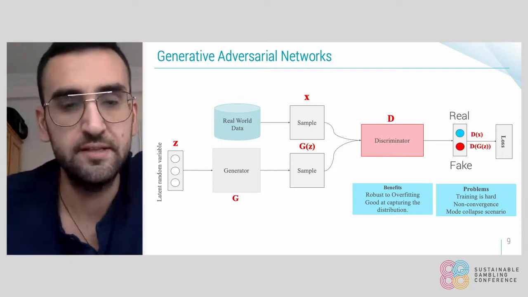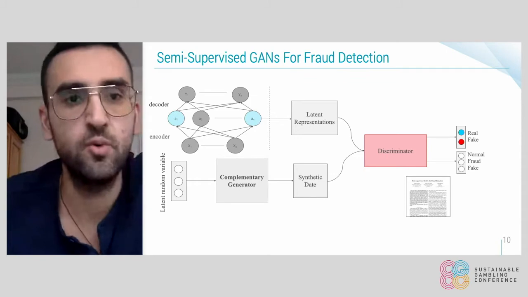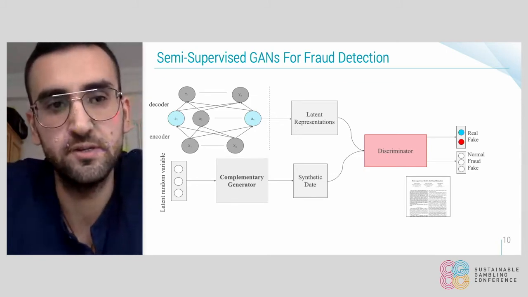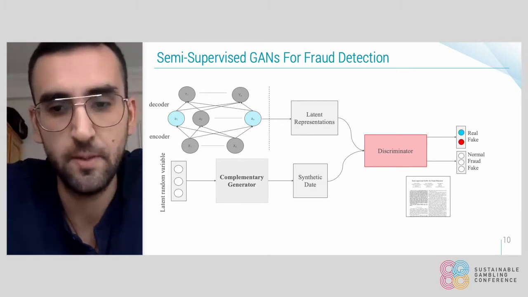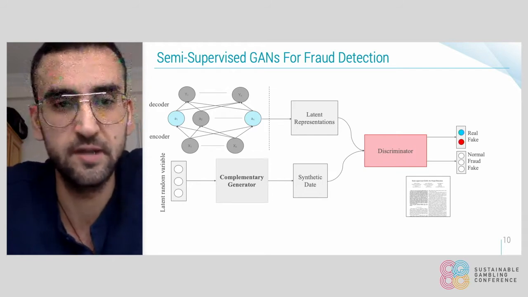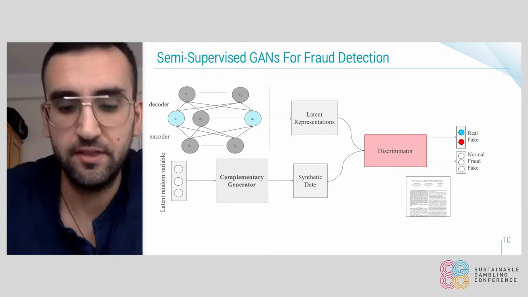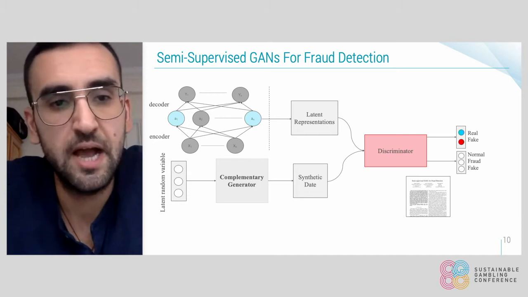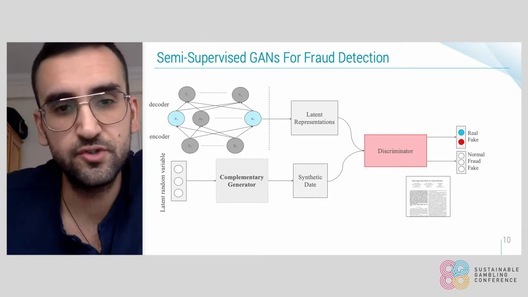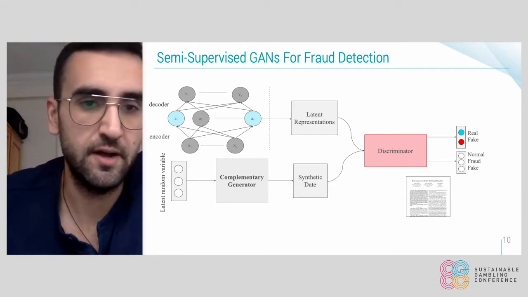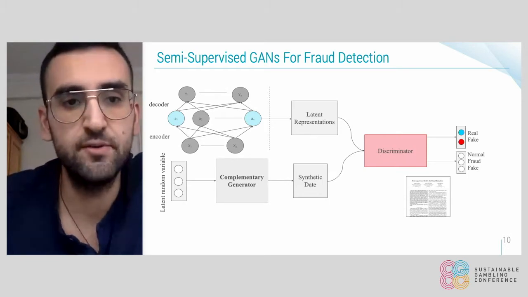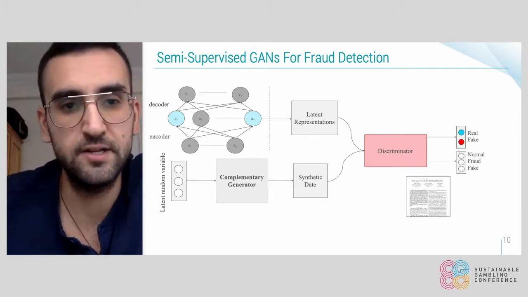So having that in mind, we proposed a new architecture based on generative adversarial networks, and we used it for the detection of fraud in online gambling. It's called semi-supervised GAN for fraud detection. Our architecture comes in two parts. First, we don't train our network with the original data, but with the latent representations that we get from a sparse autoencoder.